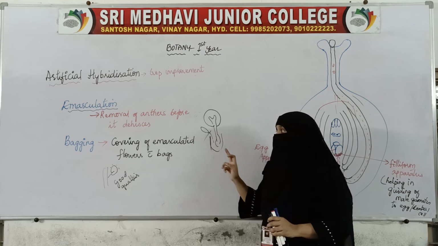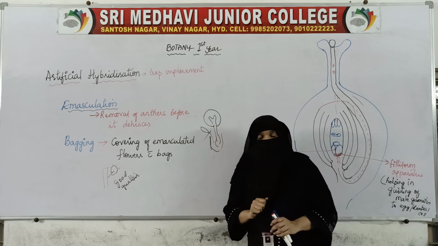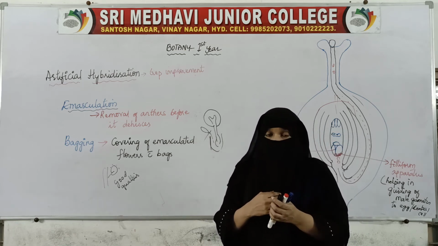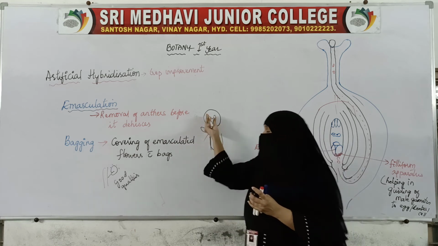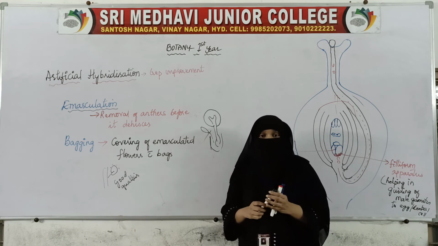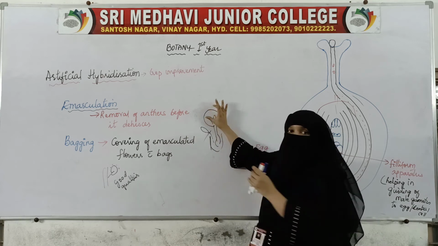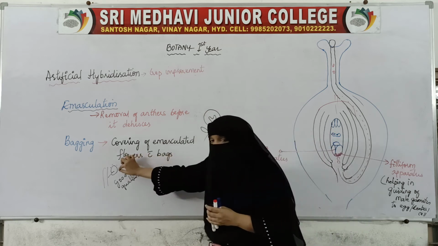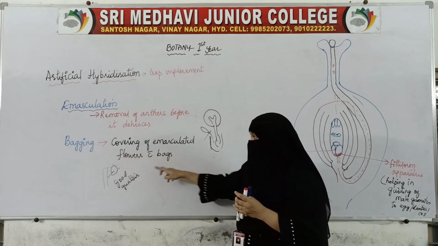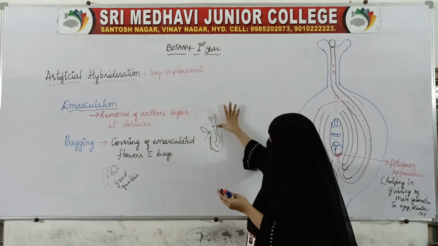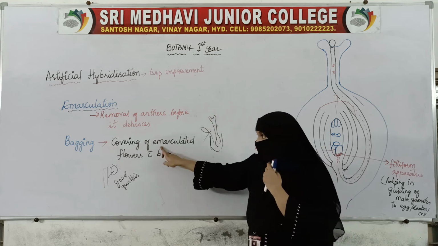When the stigma matures, when the growth is proper and it is able to receive the pollen grain, at that time the flower farmers or breeders will carefully remove this bag. They pick the pollen grain which they have collected, and they remove the bag after bagging.